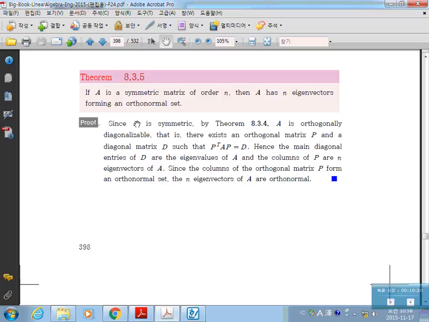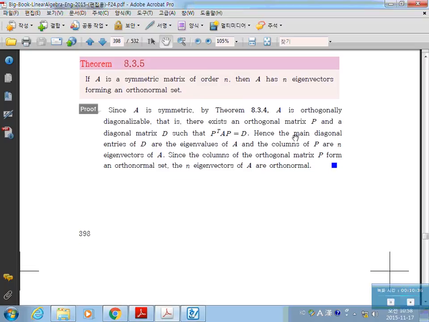How? Since A is symmetric, by the above theorem, A is orthogonally diagonalizable. So there exists an orthogonal matrix P and a diagonal matrix D such that P transpose AP is equal to D.